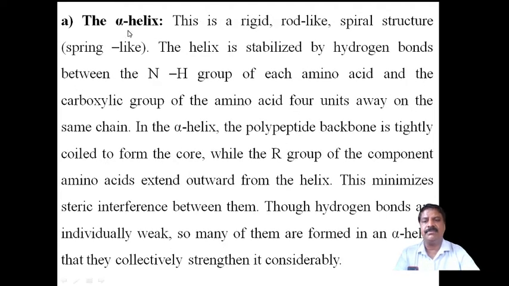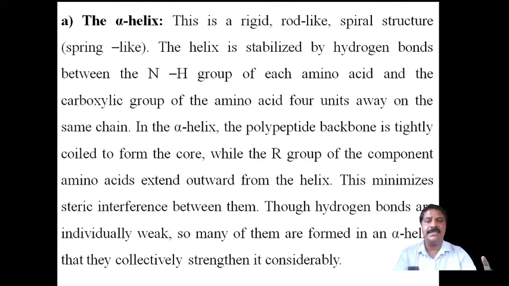Now, the first one is the alpha helix structure. It is a rigid, rod-like spiral structure, a spring-like structure.